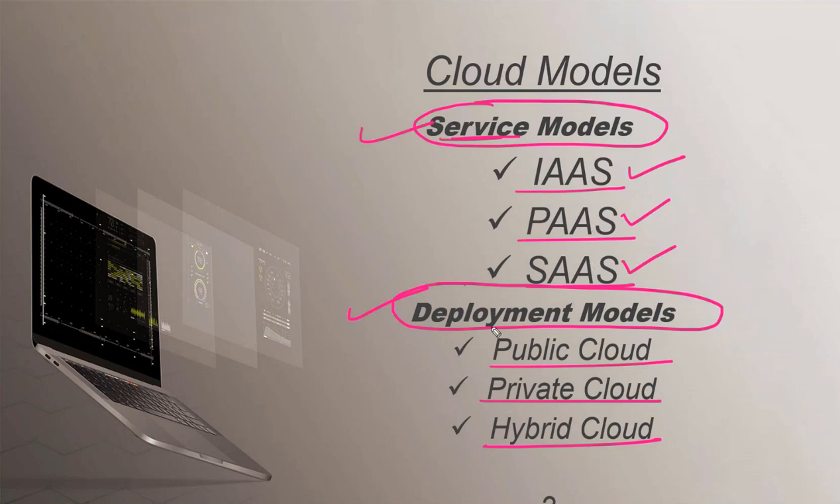And the way you deploy your data is called the deployment model. So what we learned today is cloud computing and two things: the service model and the deployment model. Service model is how we are getting the service. Deployment model means how our data has been deployed into the cloud.